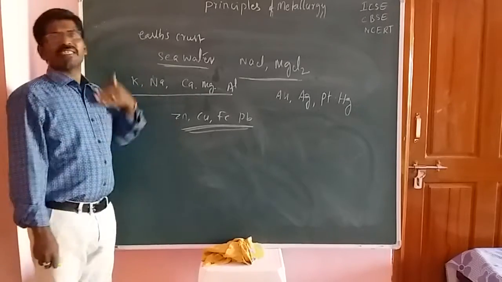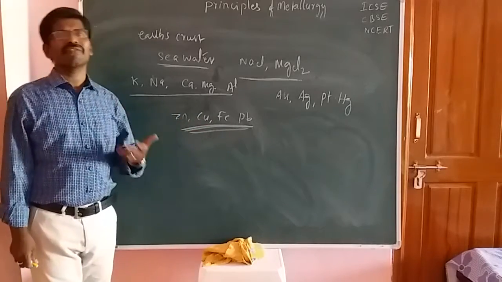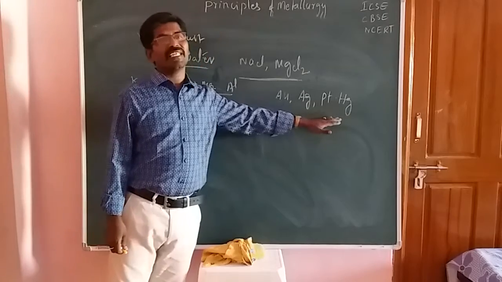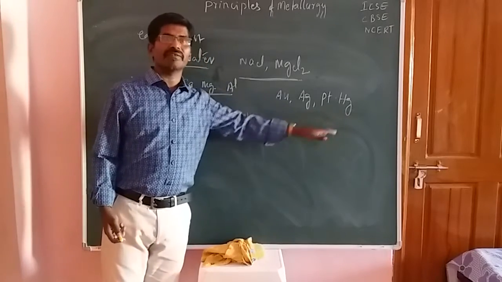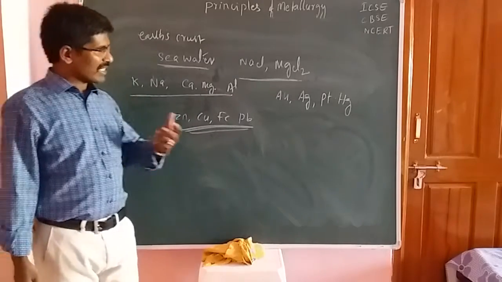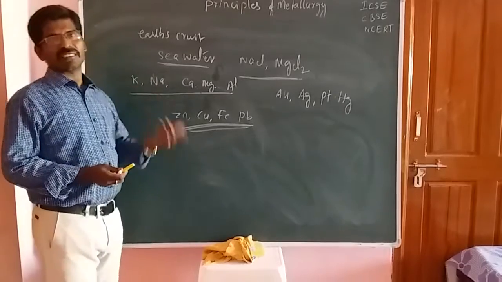That means they are always in the combined state. Moderate reactive elements are also combined with other elements. But these are very less reactive. Okay, students, that's why they are always present as a single state.